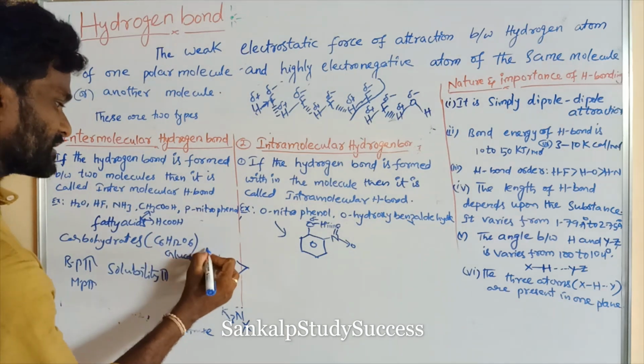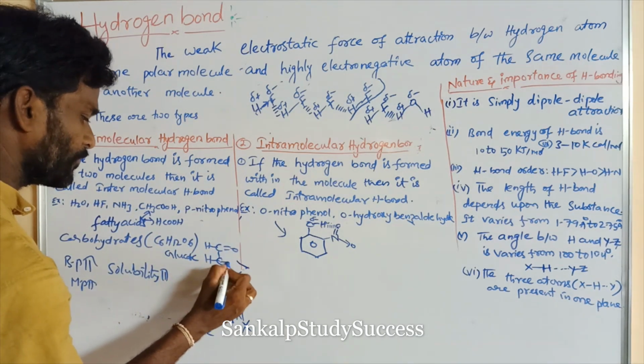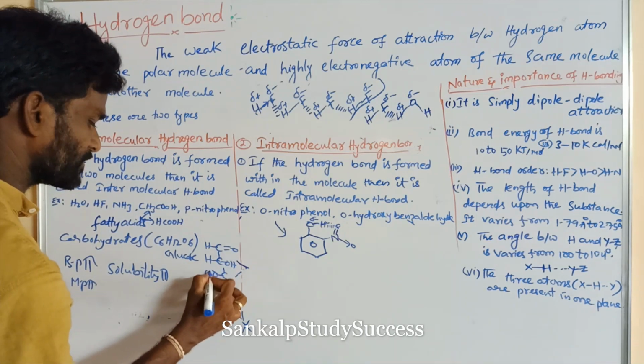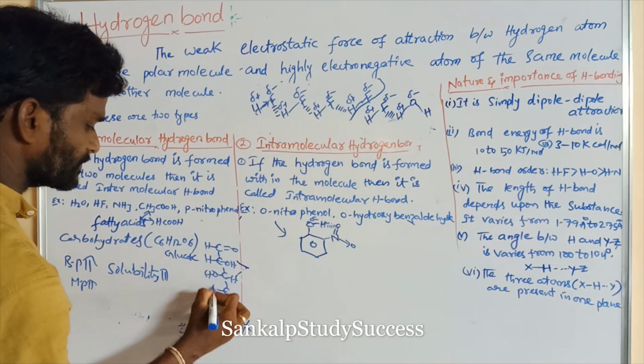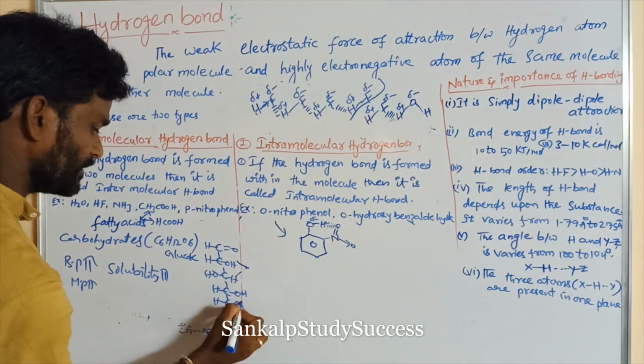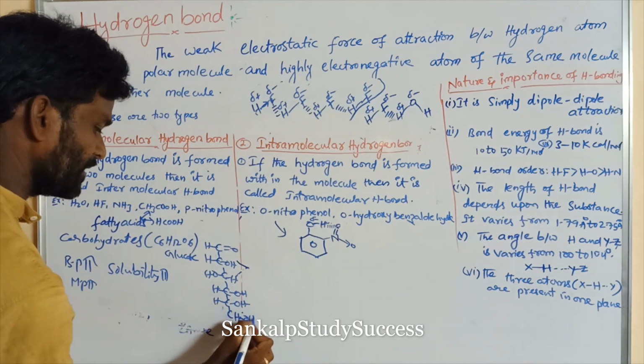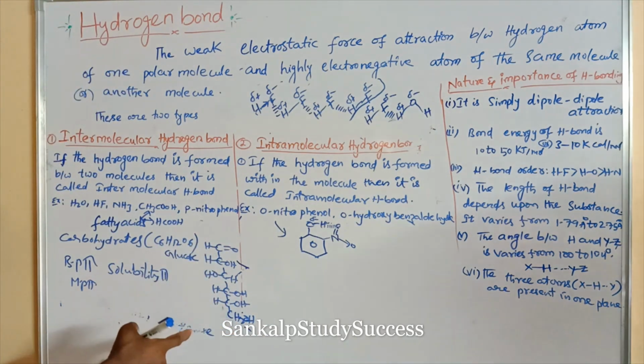What is its structure? C double bond O, H, CHOH, CHOH, CHOH, and CH2OH. So this is the structure of glucose.